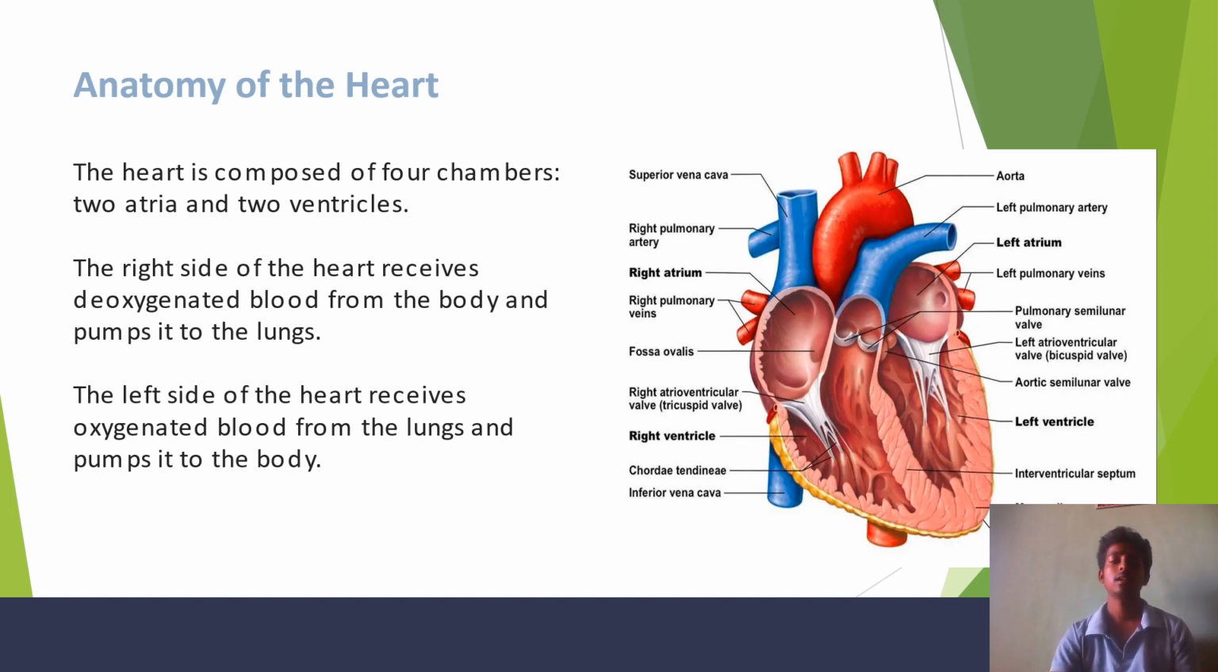The heart is composed of four chambers. We can see in the image two atria, the right atrium and left atrium, and two ventricles, the right ventricle and left ventricle. The right side of the heart receives the deoxygenated blood from the body and pumps it to the lungs. The left side of the heart receives the oxygenated blood from the lungs and pumps it to the body.